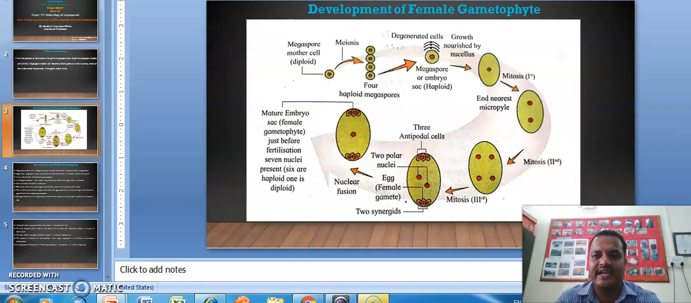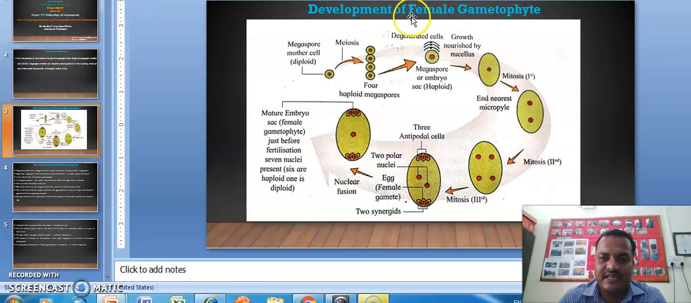So in the next slide we see the development of female gametophyte. This is the diagrammatic structure of female gametophyte. The female gametophyte development is initiated with the megaspore. This megaspore mother cell, which is diploid, undergoes meiosis to form the tetrad like structure.